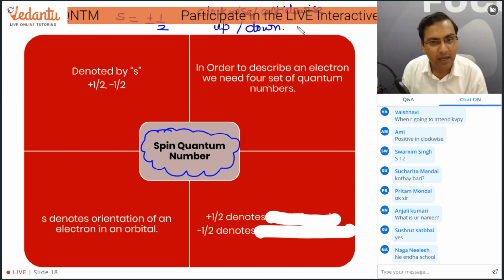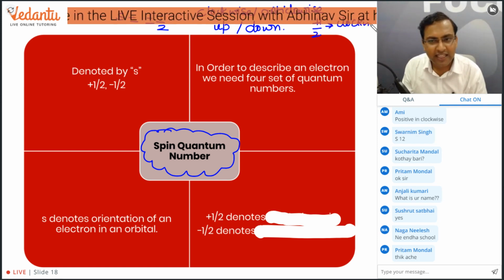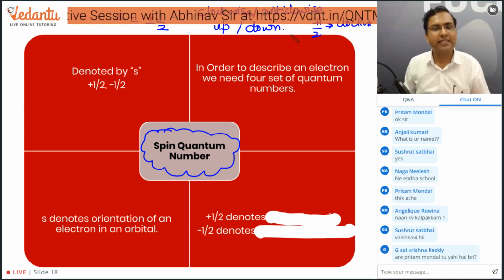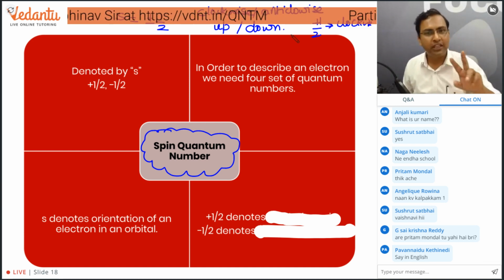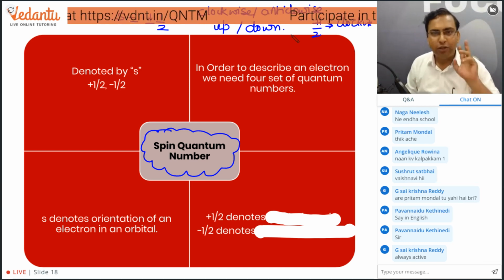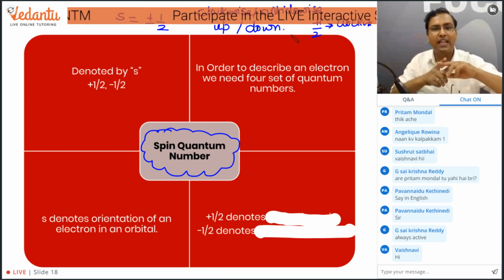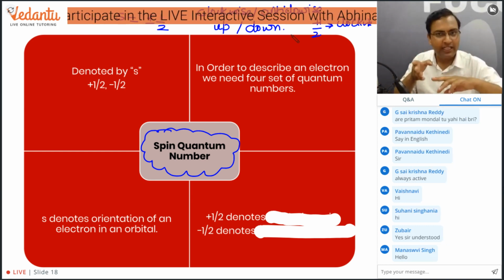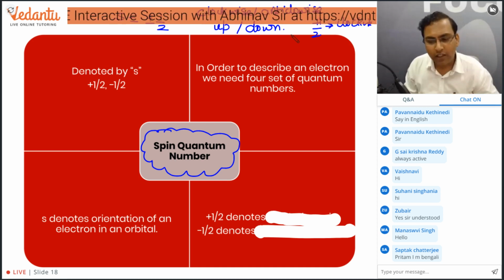क्या पूछा गया था? क्या plus half clockwise से related है? The answer is no. Plus half या minus half only tells us that there are two different types of spin. They do not tell us that plus half is related to clockwise or up spin. Plus half के साथ you can write anti-clockwise. Plus half के साथ you can also write down spin. So it is not at all related.